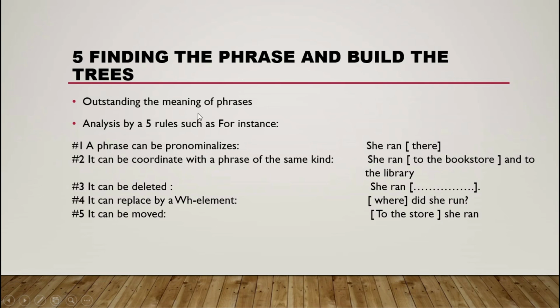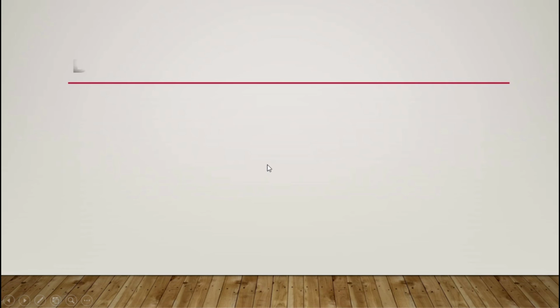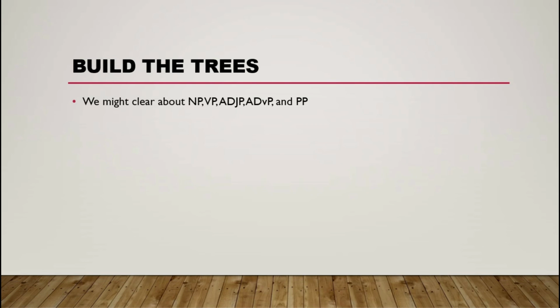Can you find a phrase in a sentence? So next one is talking about building the tree. We must be clear about noun phrase, verb phrase, adjective phrase, adverb phrase, and preposition phrase.